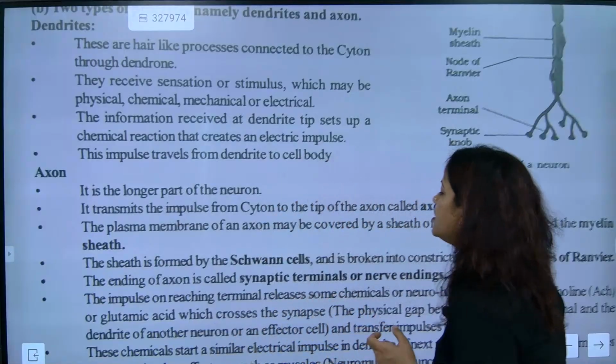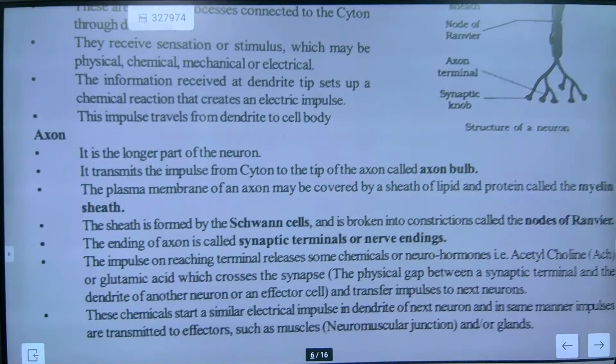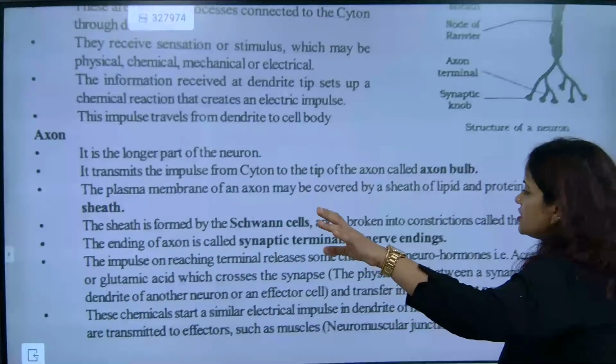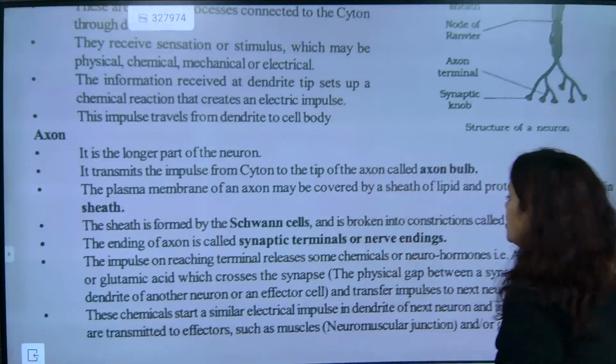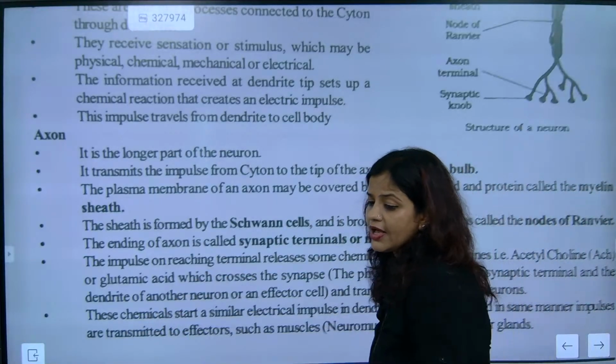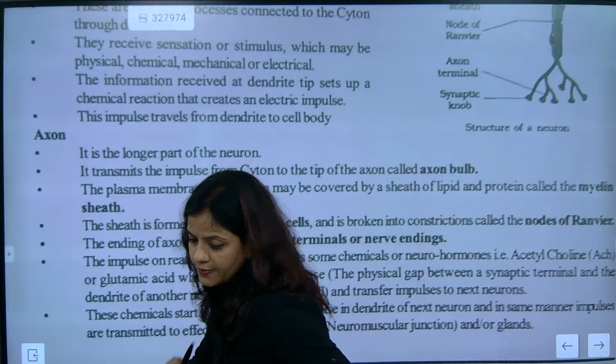Now we'll go for the next part. The sheath is formed by Schwann cells. The ending of the axon is called synaptic terminals or nerve ending. Synaptic terminals. I hope you have got this point.